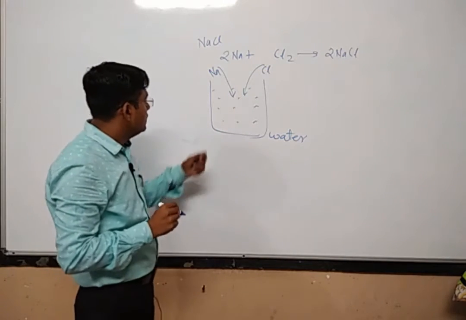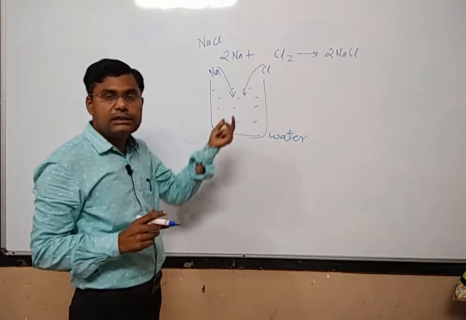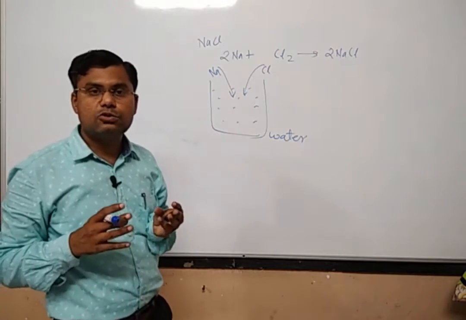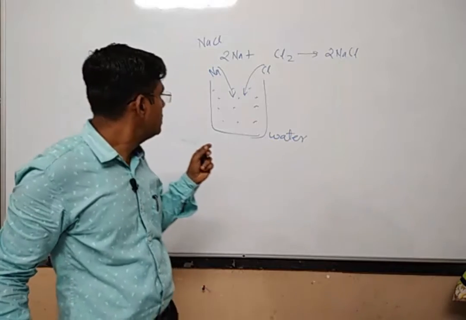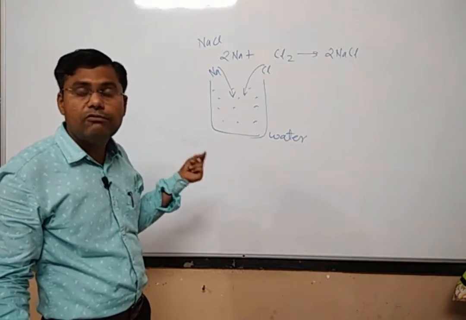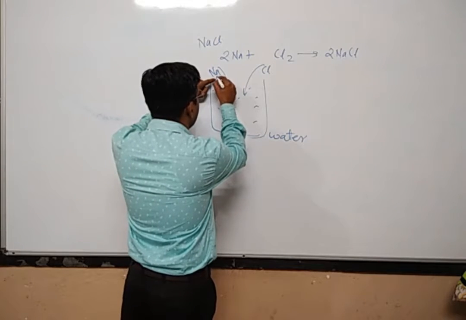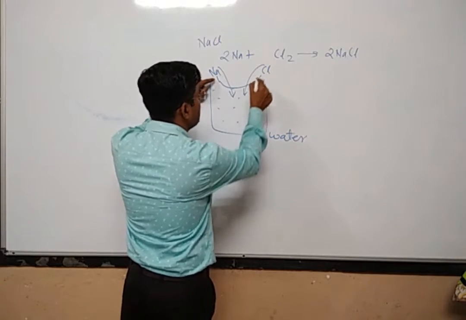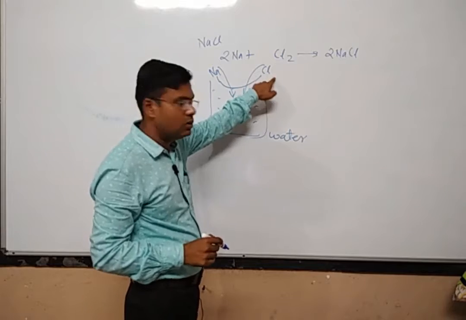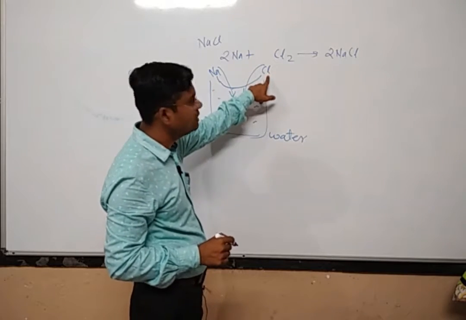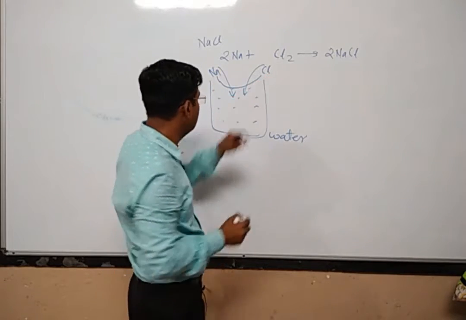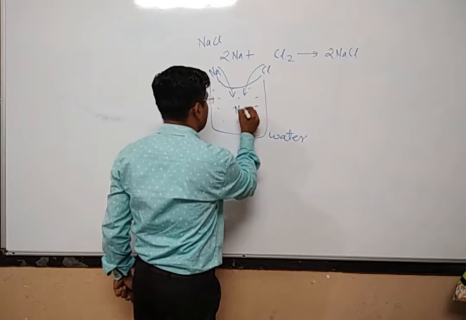Now once these two materials are reacting, what will be the first thing which we will get? One sodium atom will combine with one chlorine atom, or one sodium ion will combine with one chlorine ion, and we will get NaCl.